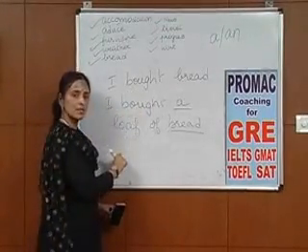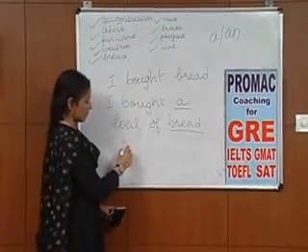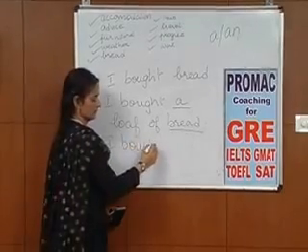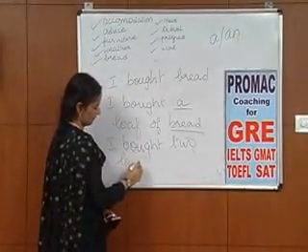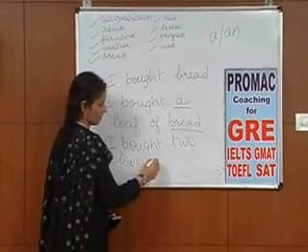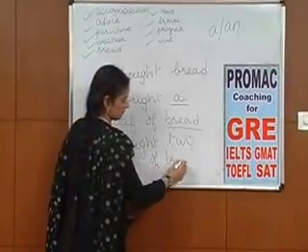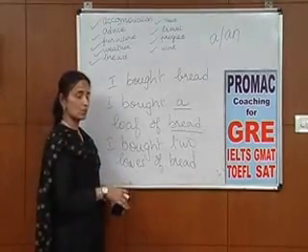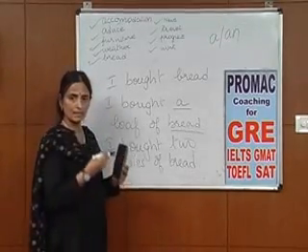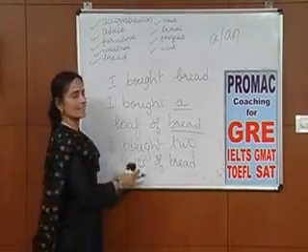But substitute this, I can say, I bought 2 loaves of bread. But I cannot at any point say I bought 2 breads. There is nothing like breads in the English language.